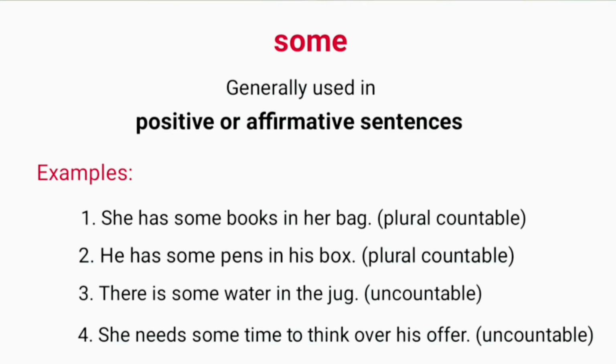These are positive sentences with books and pens as plural countable nouns. Other examples are, there is some water in the jug. She needs some time to think over his offer. In these affirmative sentences, some is used with uncountable nouns, water and time.